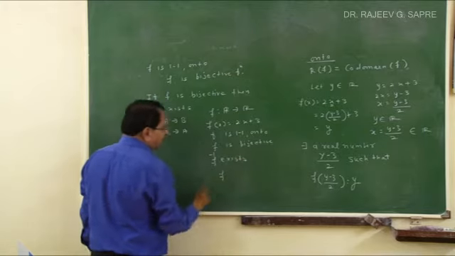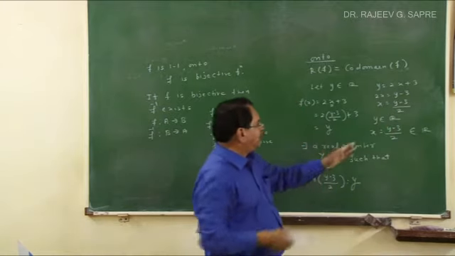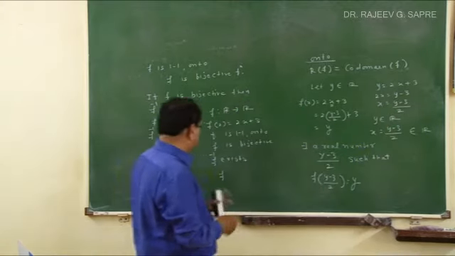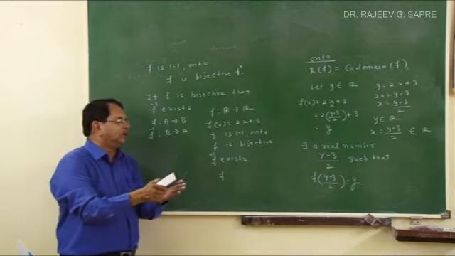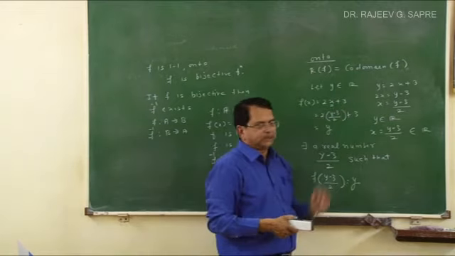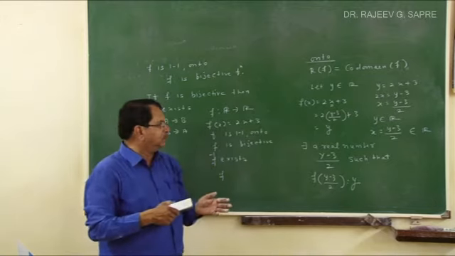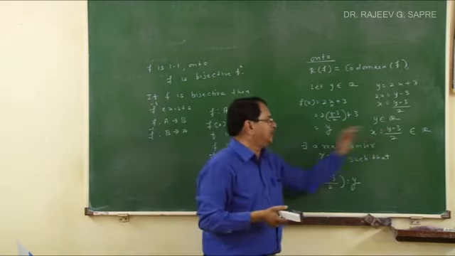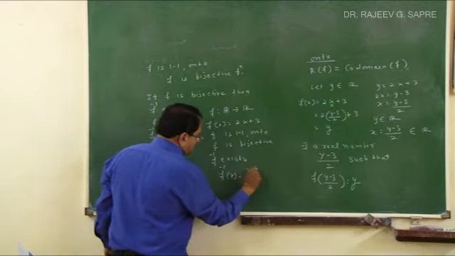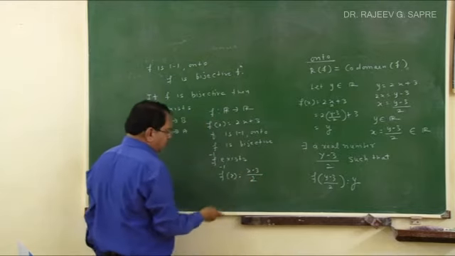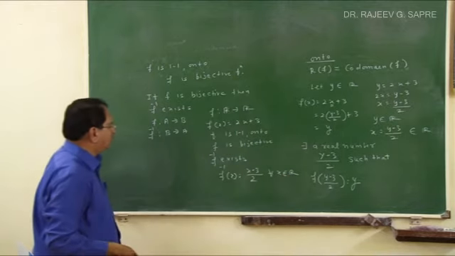You can easily see, when I write y in terms of x, and if I manipulate x in terms of y, I get like this. In the original function, y is expressed in terms of x, by this rule, y is equal to 2x plus 3. So in the inverse function, naturally I have to express x in terms of y. So what is x in terms of y? x is equal to (y minus 3) upon 2. So here I can define f inverse of x as (x minus 3) upon 2, y you can replace by x, for all x belonging to R. So this is the inverse function of this function.